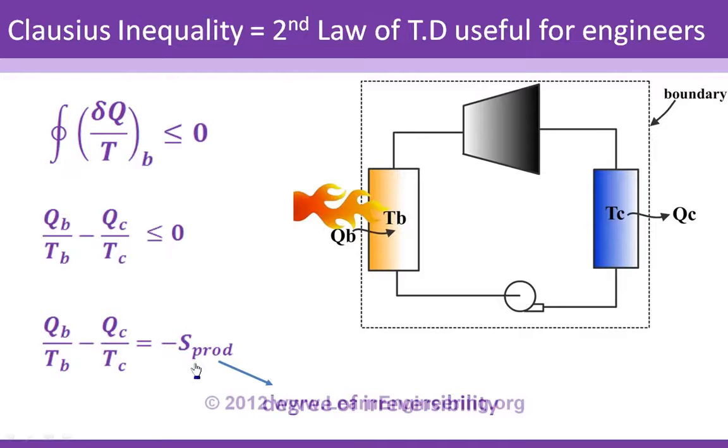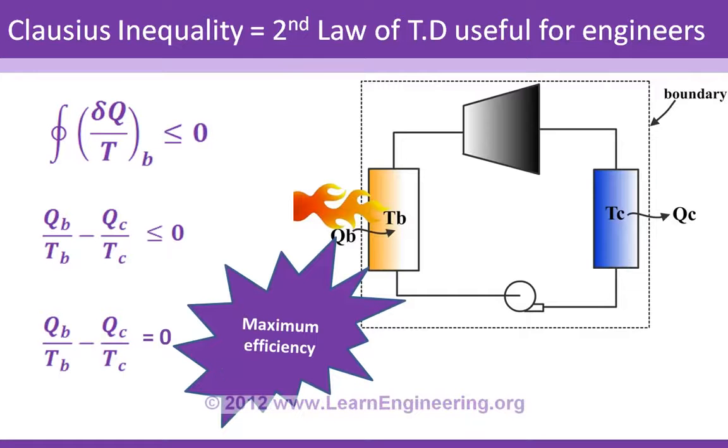And if you assume that my system is perfect, there is no friction, there is no turbulence, then you could put the value of S production as 0. The equation will be simplified like this. And the interesting thing is that if the irreversibility within this cycle is 0, or S production is 0, then this cycle will give the maximum possible thermal efficiency.